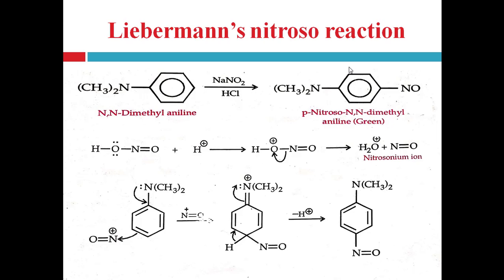So here a dialkylamino group is present, that is N,N-dimethylaniline, and it is an activator group. So when this N,N-dimethylaniline reacts with nitrous acid, that is NaNO2 and HCl, it will produce the para substituted product, that is para-nitroso-N,N-dimethylaniline, which gives the green color. So this reaction with nitrous acid can be used for the differentiation of primary, secondary and tertiary amines.